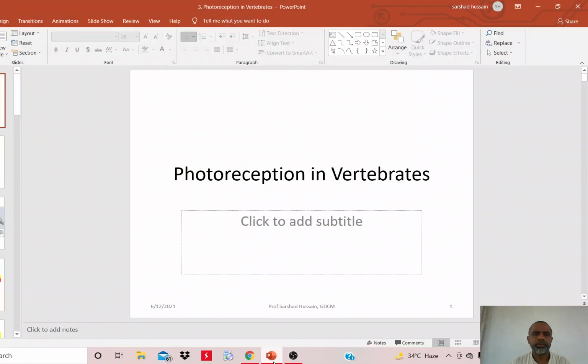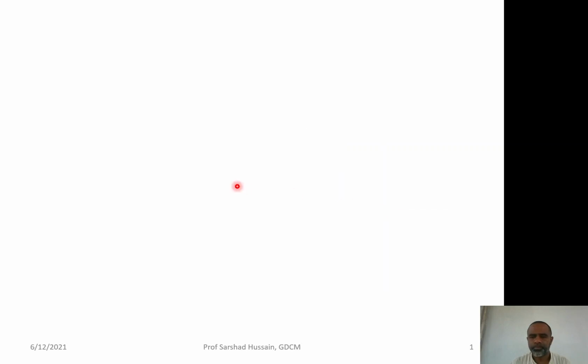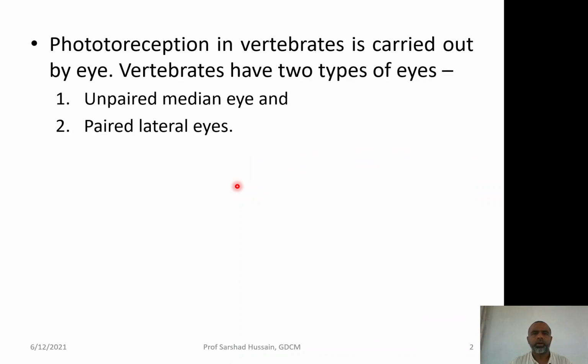Dear students, let us discuss another topic, that is photoreception in case of the vertebrates. You know all the vertebrates receive the light, that is the photoreception, with the help of the eye. And vertebrates have two types of eye. One is unpaired or the median eye, and the other is paired lateral eyes.